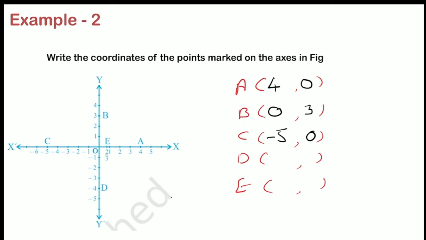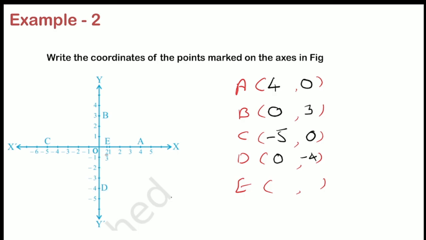Now for point D. If I look at the x-axis from the point, it will coincide at 0. Right? You can see here. If I look at the x-axis from the point, it will coincide here at 0. So let me write 0 here. Now for the y-axis, if I look at the y-axis from this point, the point itself is on the y-axis, so that is number -4. So I have to write -4 here. Very easy, right?